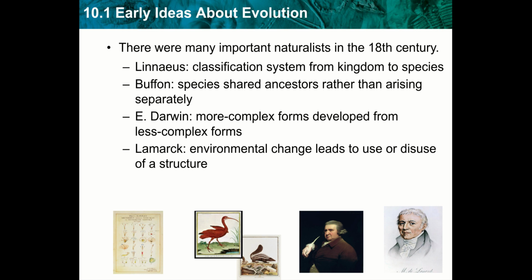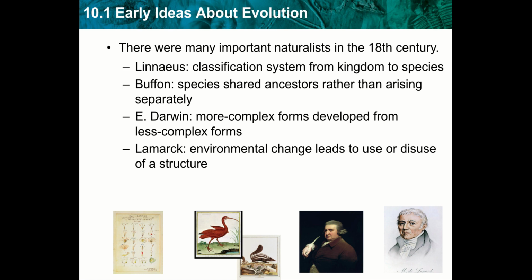So as these naturalists came up with these new and differing ideas, it set the stage for Charles Darwin. Erasmus Darwin, he had more complex forms developed. He believed that organisms were more complex, and all organisms really evolved towards perfection and complexity.